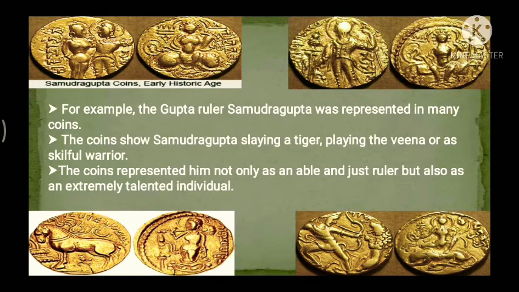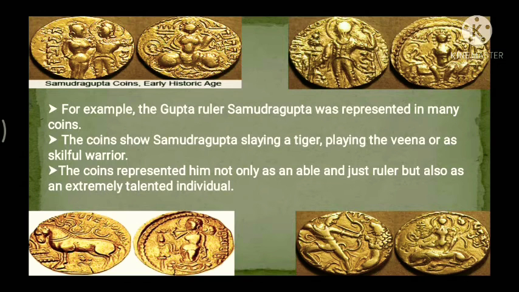Now children, the question arises, why did he do all this? Just to promote himself. The coins issued during Samudragupta's period represented him not only as an able and just ruler, but also as an extremely talented individual. Just to advertise to the people that yes, he was the one. He was not only a great ruler, he was well versed in all this, playing the veena, hunting animals. He was a skillful warrior. So basically he was an extremely talented individual, we can call it. To let people know about him, he used to do all these things.